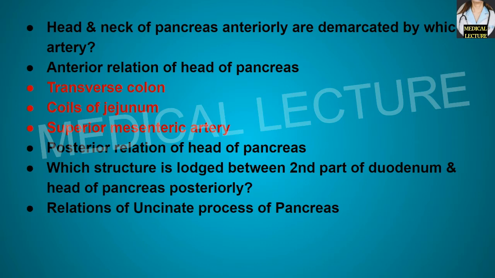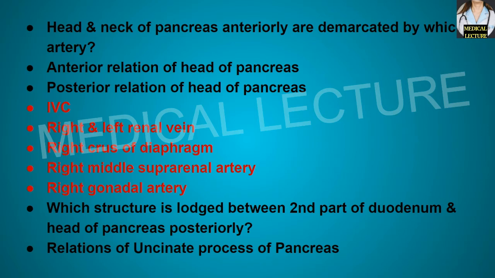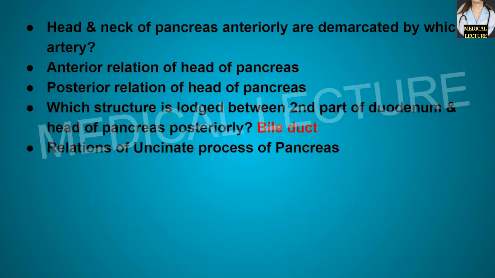What are the posterior relations of the head of pancreas? So these are inferior vena cava, right and left renal vein, right crus of diaphragm, right middle suprarenal artery, and the right gonadal artery. Which structure is lodged between the second part of duodenum and the head of pancreas posteriorly? So this structure is the bile duct.